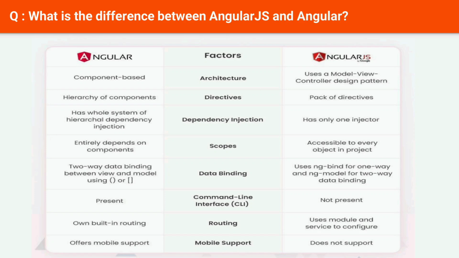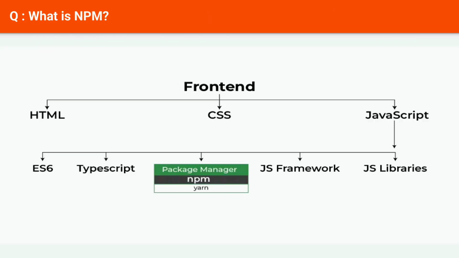Next question: What is NPM? NPM stands for Node Package Manager. It's a library and registry for JavaScript software packages. NPM also has command line tools to help you install the different packages and manage their dependencies. NPM is free and relied on by over 11 million developers worldwide.